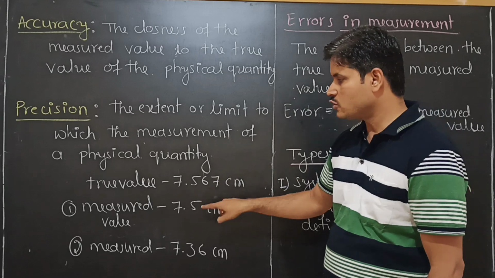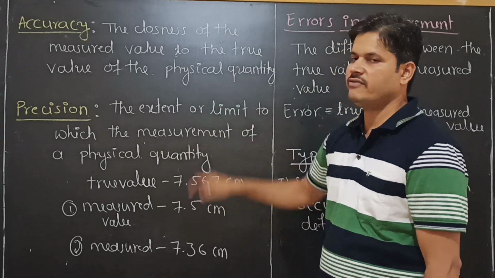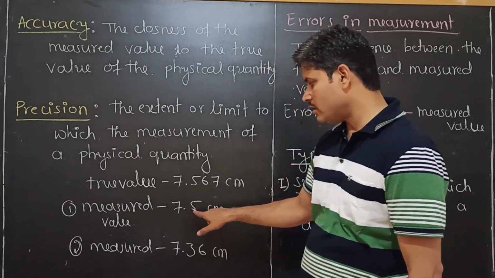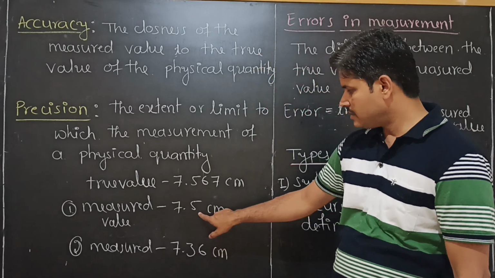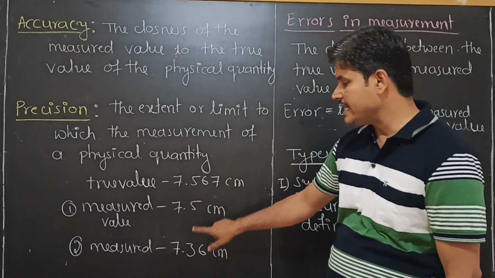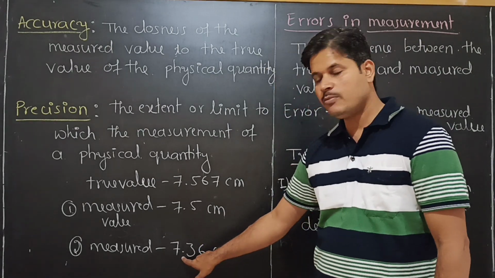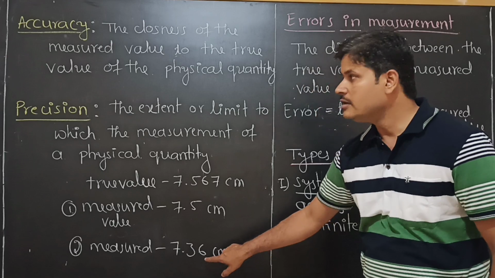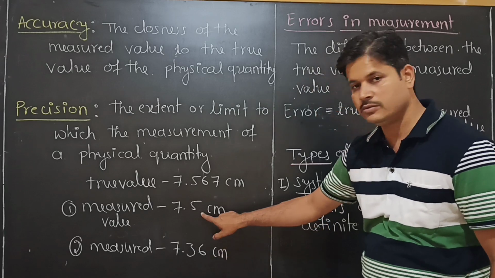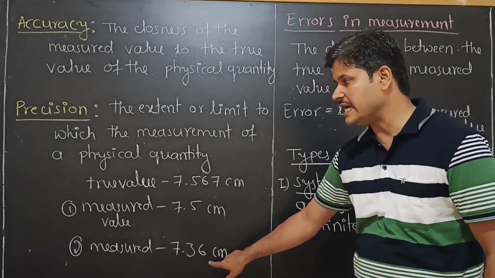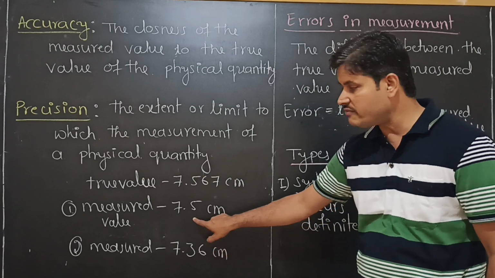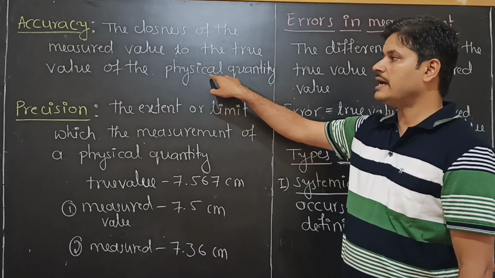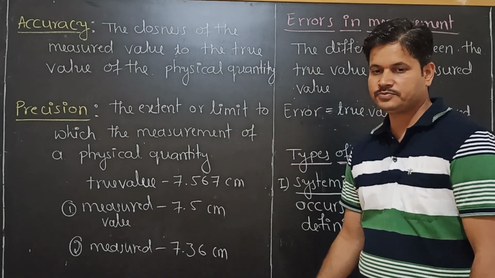Precision means here after the decimal point I got only one number, 5, but here after the decimal point there are 2 digits. So this is more precise than this value. But however more precise it is, the true value or the accurate value is 7.5 only. This is the accuracy and precision.